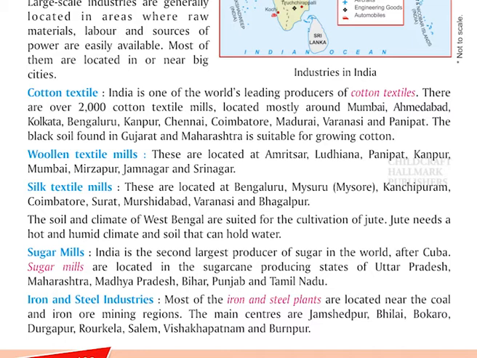Sugar mills are located in the sugarcane producing states of Uttar Pradesh, Maharashtra, Madhya Pradesh, Bihar, Punjab, and Tamil Nadu. Iron and steel industries. Most of the iron and steel plants are located near the coal and iron ore mining regions. The main centers are Jamshedpur, Bhilai, Bokaro, Durgapur, Rourkela, Salem, Visakhapatnam, and Burnpur.